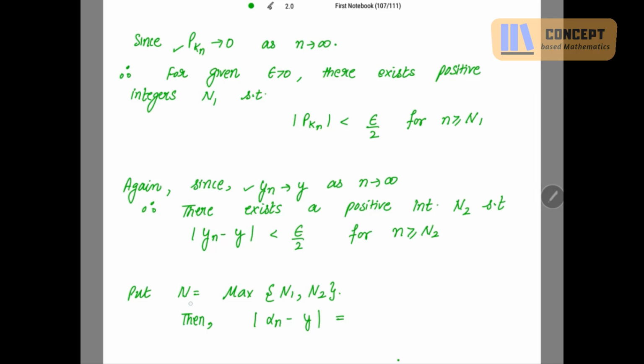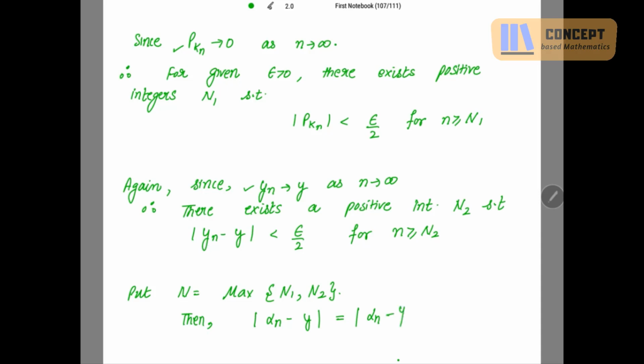Now taking capital N to be the maximum of n1 and n2, mod of alpha n minus y will be equal to mod alpha n. Because I have yn over here, I have to use this mod.